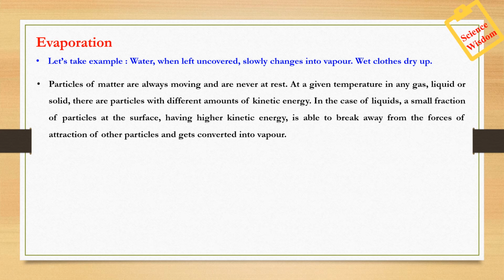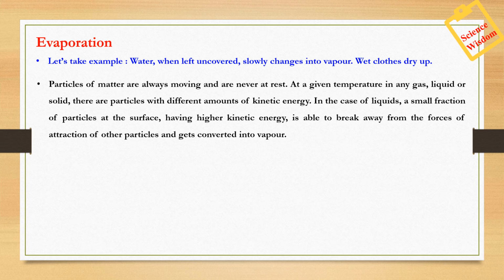Now, the particles of matter are continuously in random motion. When we give any temperature to any gas, liquid or solid, the particles have different amounts of kinetic energy. For example, in case of liquids, a small amount of particles are at the surface.